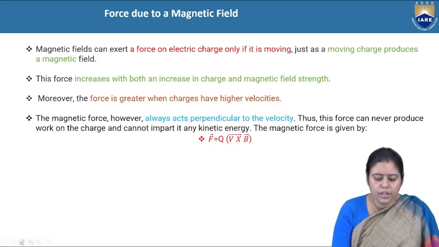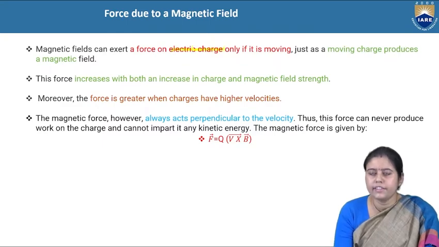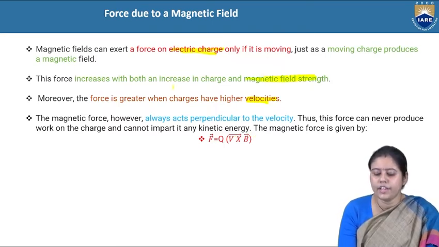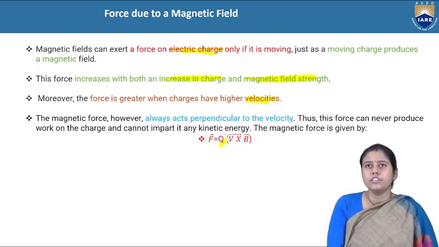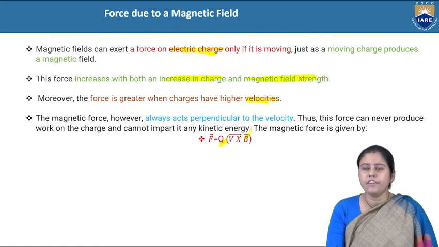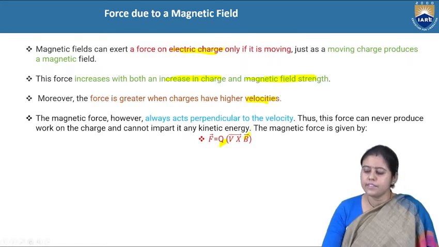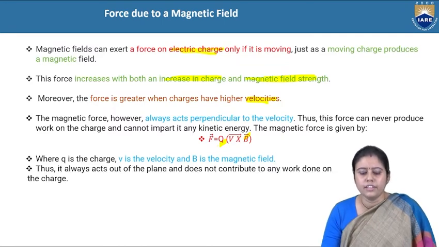As we have already said, it depends on the electric charge, first. Next, the force is greater for higher velocities, as it depends on the V value, and it also depends on the magnetic field strength. So we can see it depends on the charge, on the velocity, and on the magnetic field strength, where Q is the charge, V is the velocity, and B is the magnetic field.